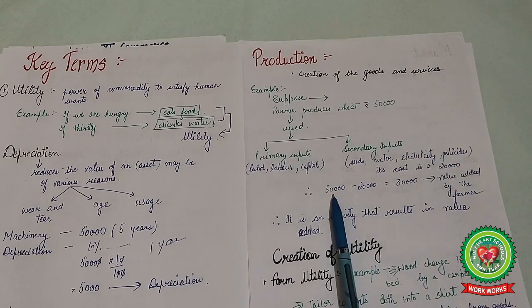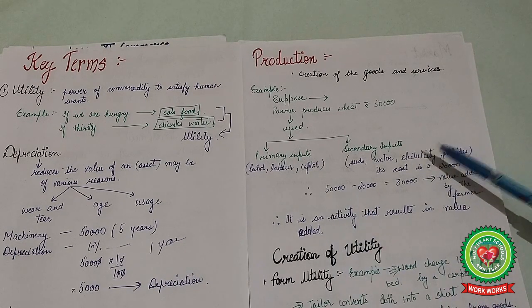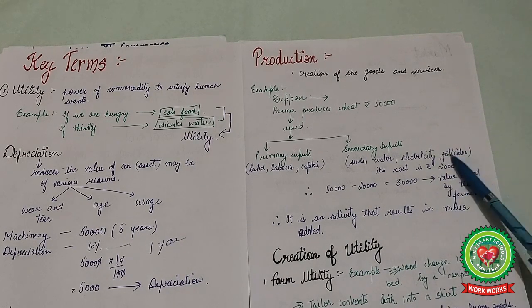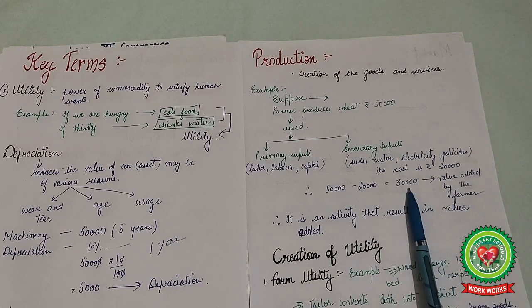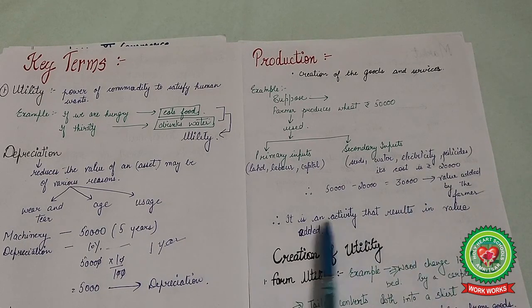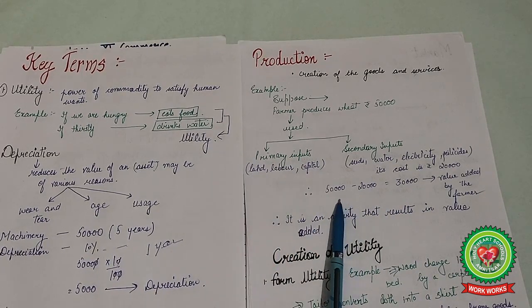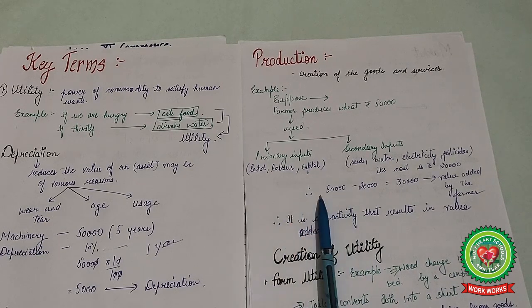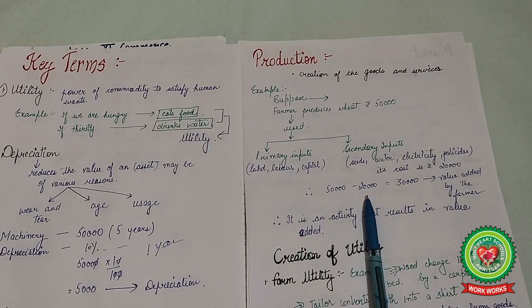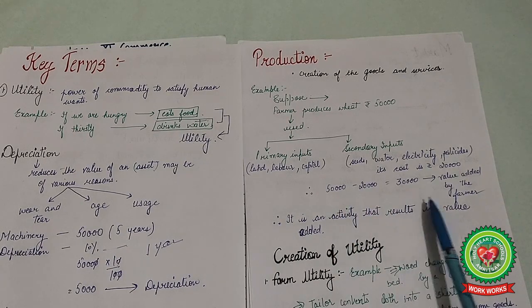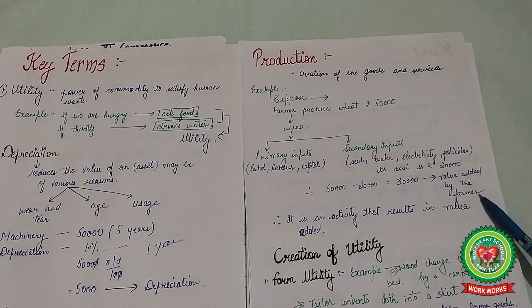So if the wheat cost is rupees 50,000 and the secondary inputs that the farmer used in its production cost rupees 20,000, then the rest amount is 30,000, because the land, labor and capital are his own. So secondary inputs are taken from outside sources, and the cost is rupees 20,000. The rest amount is 30,000, and 30,000 is the value added by the farmer.